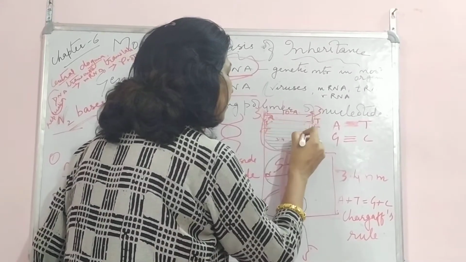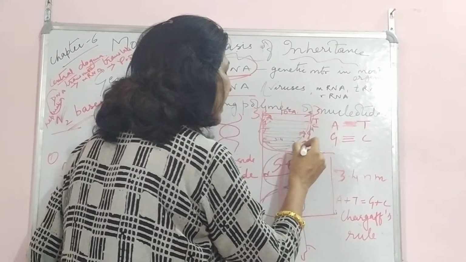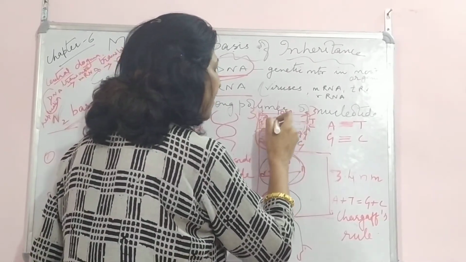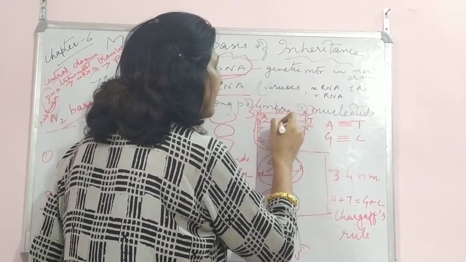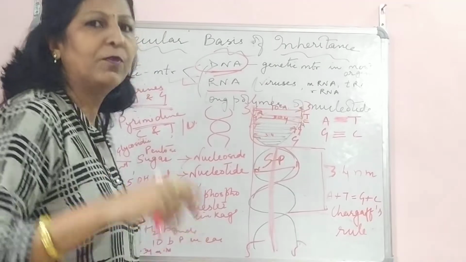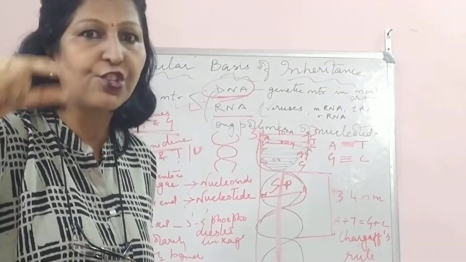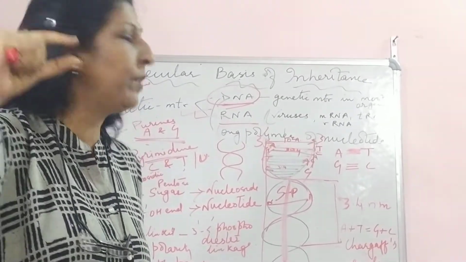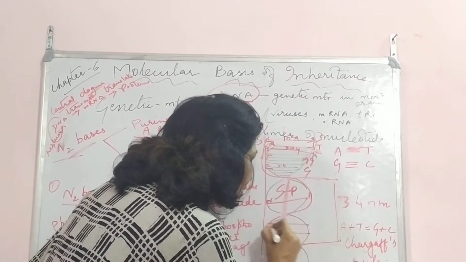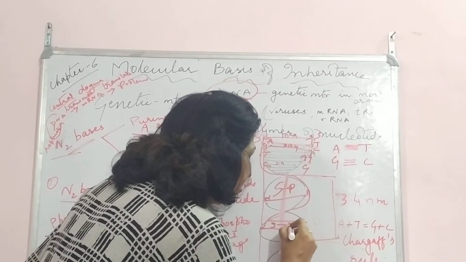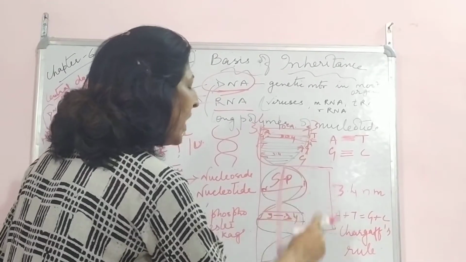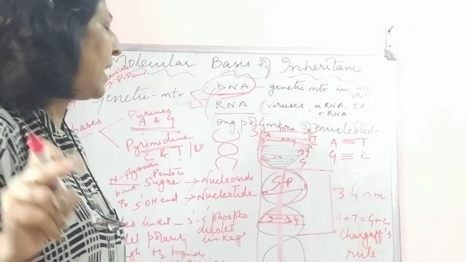It may be thymine, adenine, or cytosine, guanine. The distance between two base pairs, children, have it, like one is this and one is this, will be 0.34 nanometer.